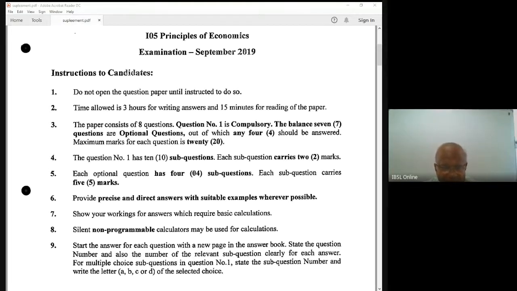When you practice the past paper, take the paper without looking at the answer. First you try to answer using the notes, handouts, and the quizzes, to see whether you are in a position to handle those questions. After that, if you are not comfortable, then you can go through the model answers. That should be the way. Otherwise, don't straight away read.